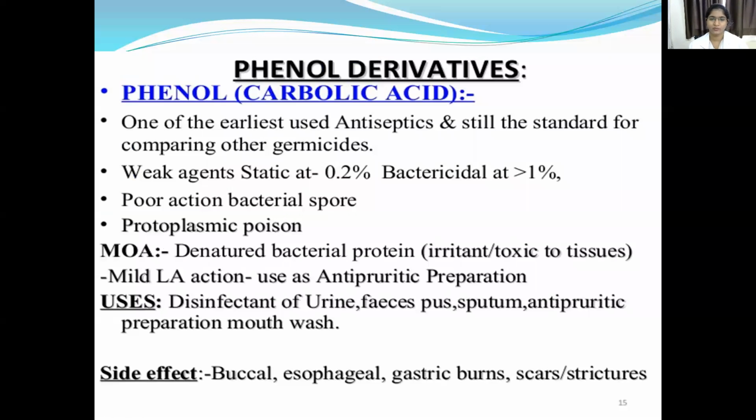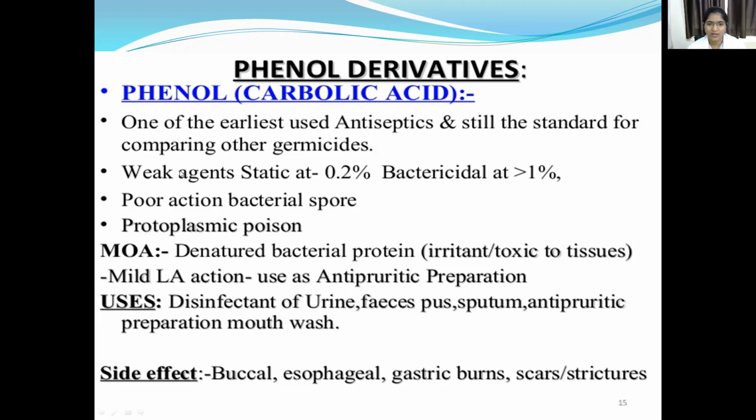Then we'll discuss individual drugs. Coming to phenol derivatives, such as phenol, also called carbolic acid. It is one of the earliest used antiseptics and is still the standard for comparing other germicides. It is a weak agent. Phenol shows a static effect at 0.2%. It is bactericidal, but has poor action on bacterial spores, and it is also a protoplasmic poison.